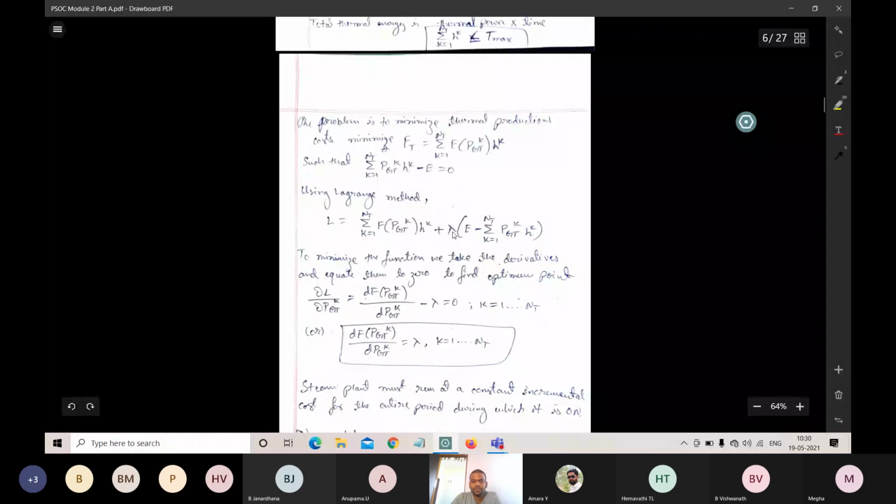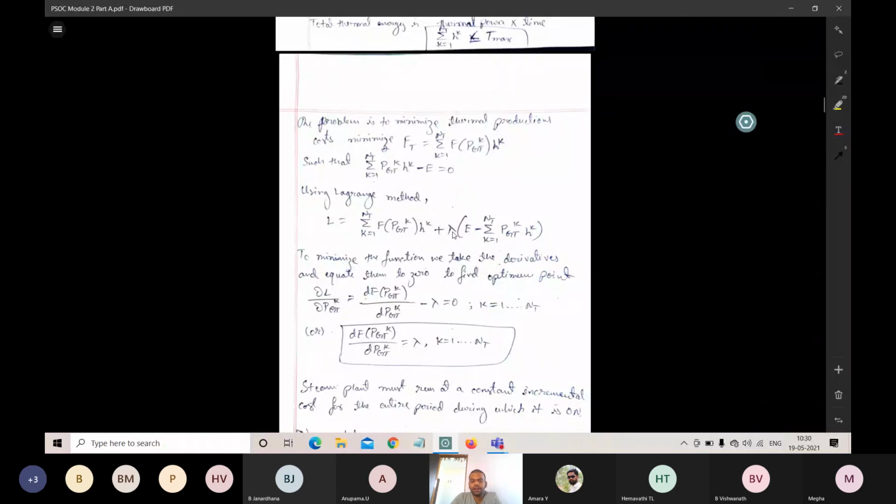So in the next session we are going to solve these problems based upon 3 methods: the discrete time interval, the lambda gamma method, and the penalty factor methods. So there you will get the advantage of the importance of lambda. So for the time being, just consider here that lambda is equal to the Lagrangian constant.